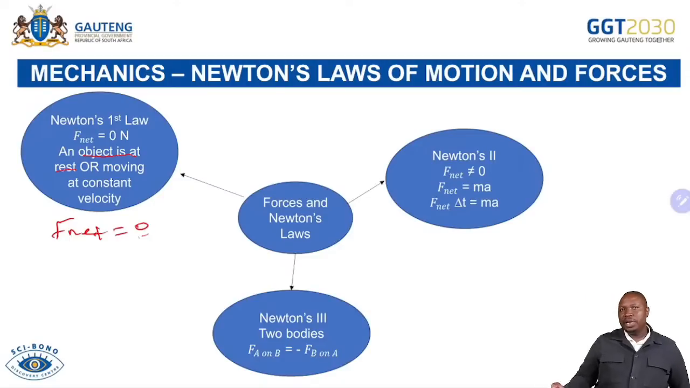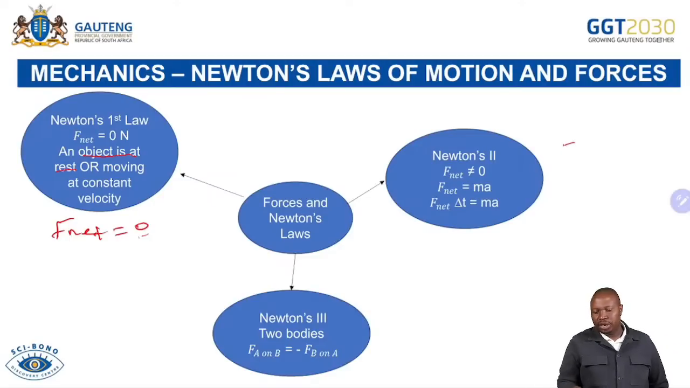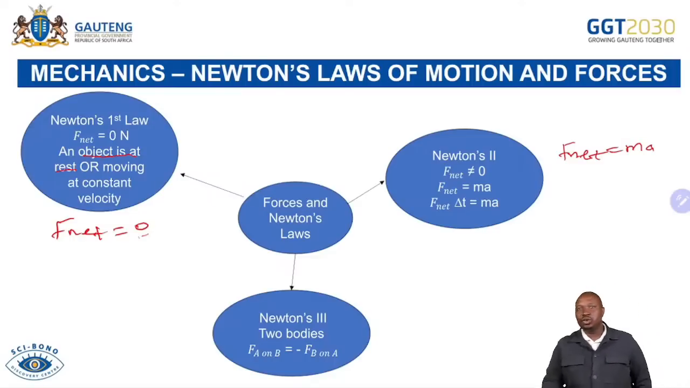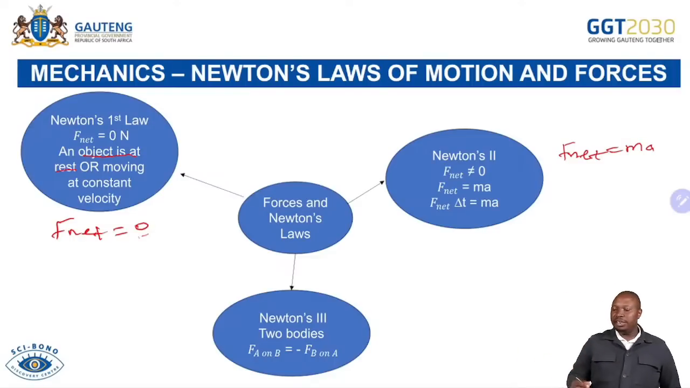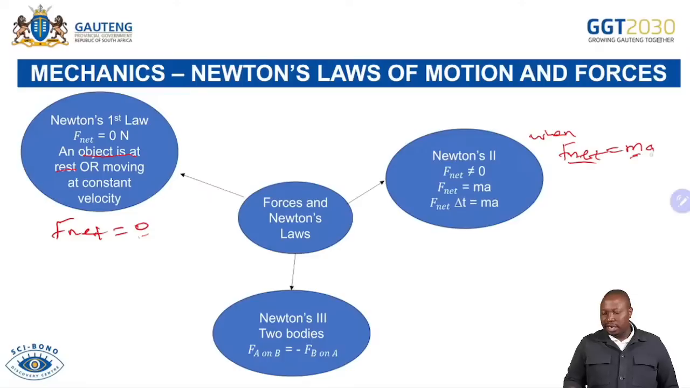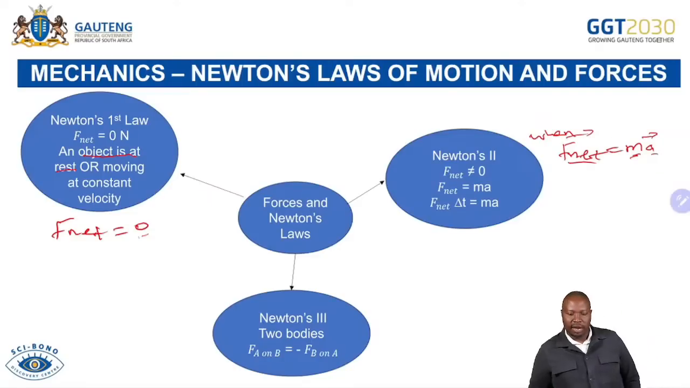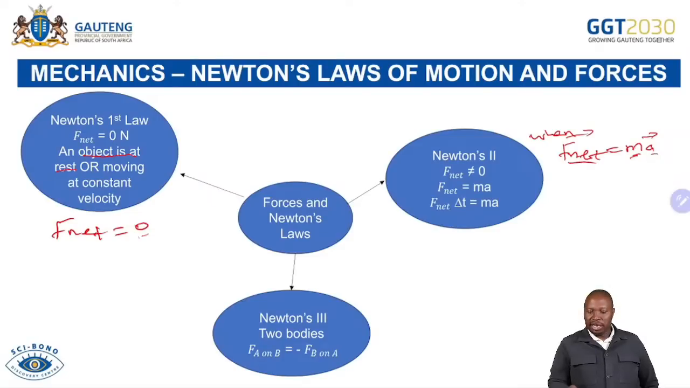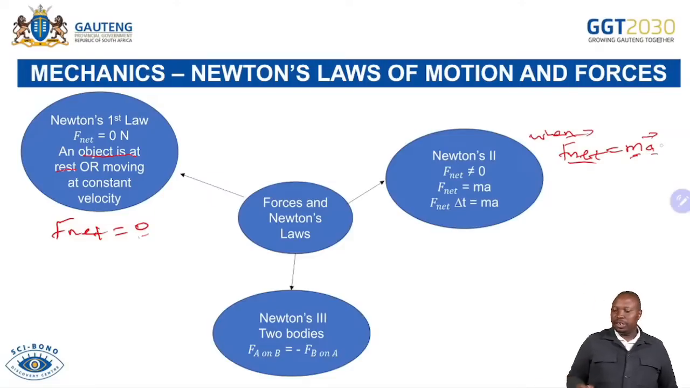Now, Newton's second law: F net is no longer equal to 0, it is F net equals m a. It's there in the data sheet, so if you have forgotten, just go there. The main thing here is that when a net force is applied on an object of mass m, the object will accelerate in the direction of the net force. We're saying when a net force is applied on the object, it will accelerate in the direction of the net force.